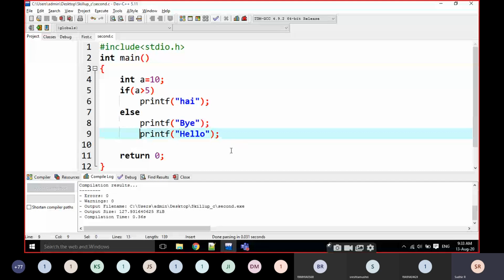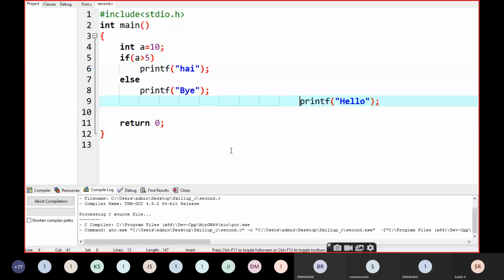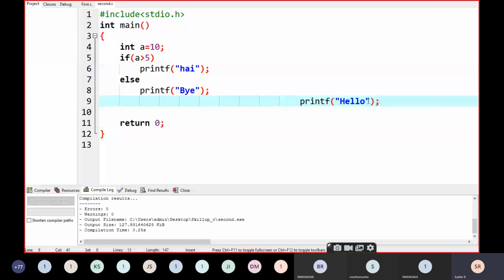There is no error also. I'm writing normally. If I write like this, is there any error? No error.